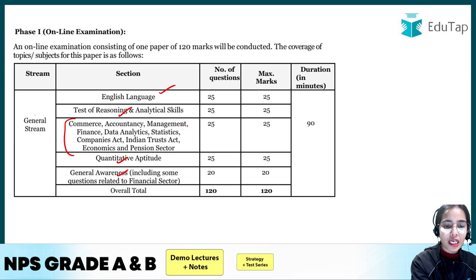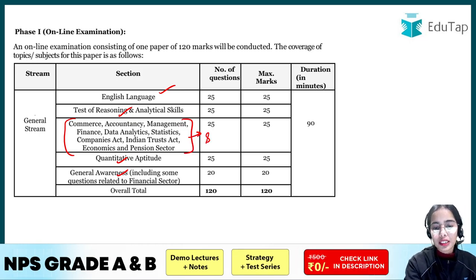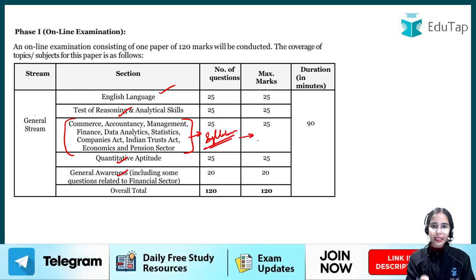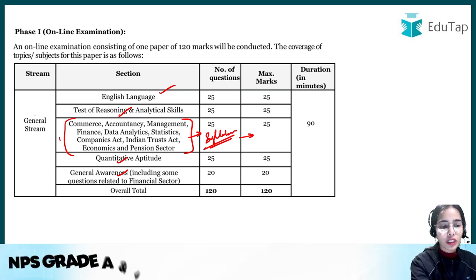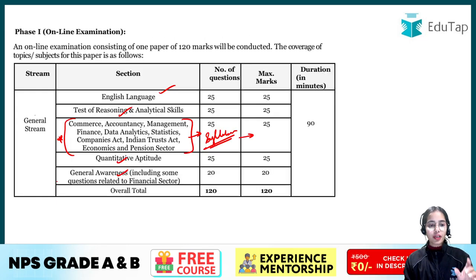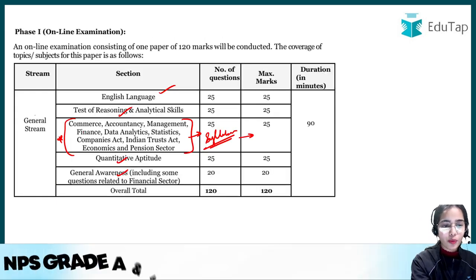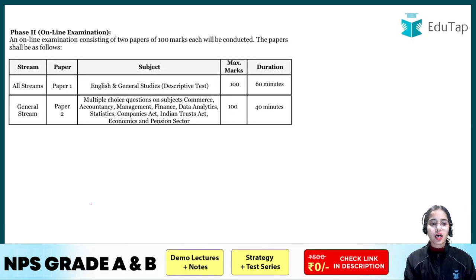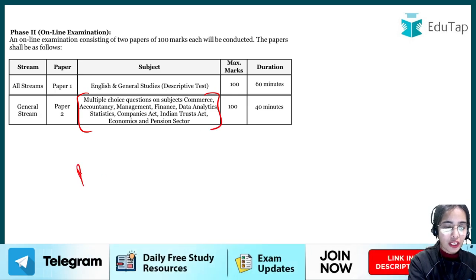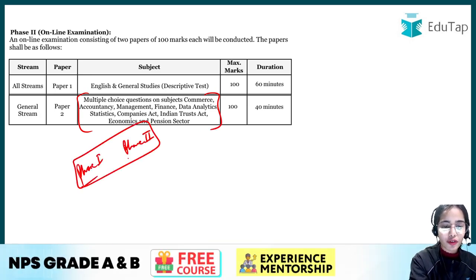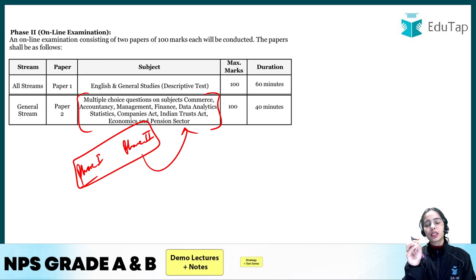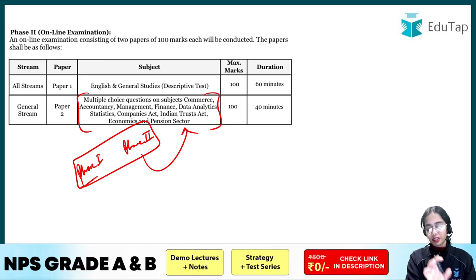Now coming to commerce, accountancy, management and this. So in the syllabus directly, there is the mention and the details that have been provided for these subjects. Okay, because these same subjects are in your phase 1, as well as in your phase 2 also. So from the phase 1 as well as from the phase 2 perspective, you have to do these subjects. So for them there is the direct mention of the topics that is provided.